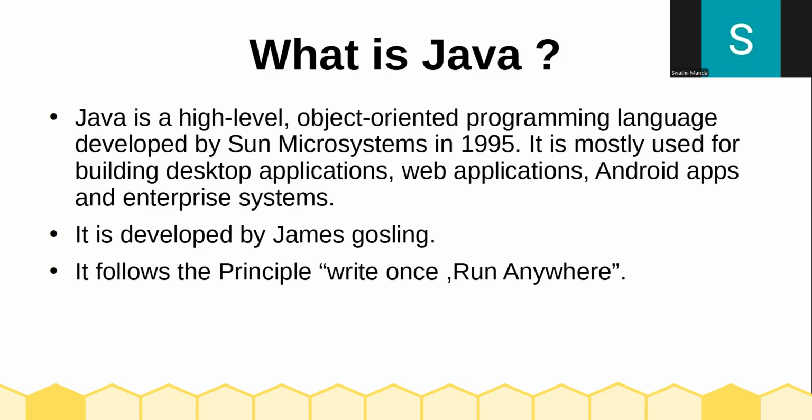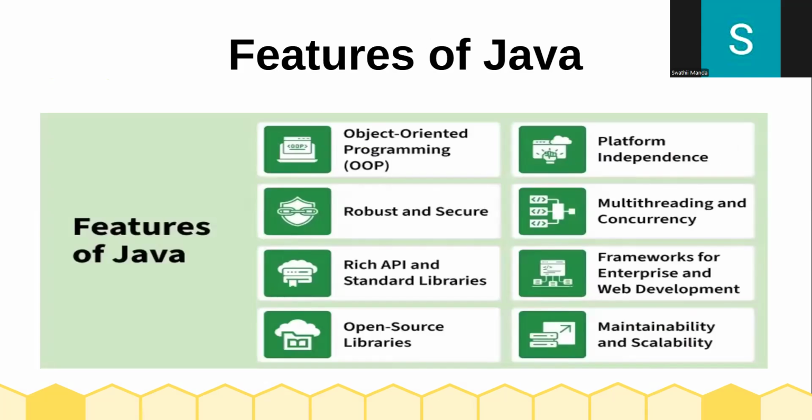So Java has become very popular, right? Let me say why Java has become very popular. Due to the main features of Java, Java became very popular in the market. So what are the features of Java? First one is object oriented programming and platform independence, robust and secure, multi-threading and concurrency, rich API and standard libraries, frameworks for enterprise and web development, open source libraries, maintainability and scalability.